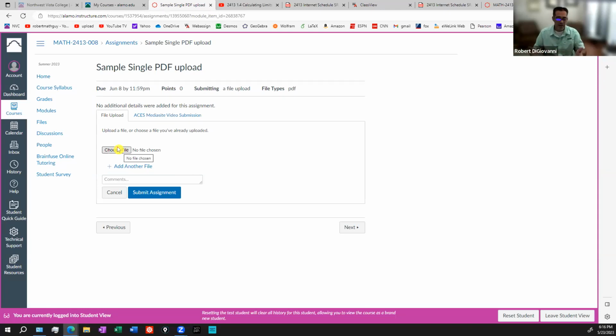I don't care what you send me for this. This is a sample. If you just want to get like 5 pieces of paper and write number 1, 2, 3, 4, 5 on those pages, take pictures, condense it to a file, do that. I don't care what it is, just to practice the uploading procedure and getting it to a single file. I do not want 5 JPEG files, or pictures. I don't want 5 PDF files. I want one file that has 5 pages in it. All right, so that's that.